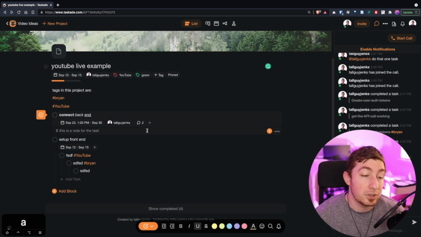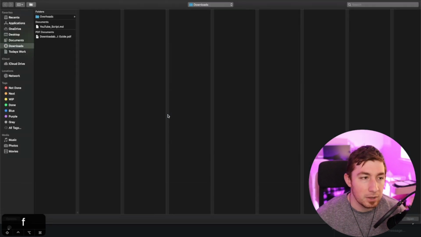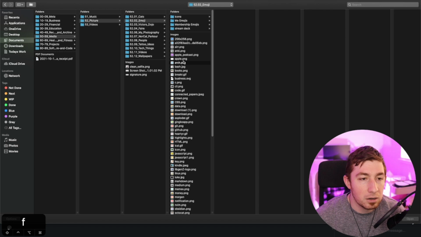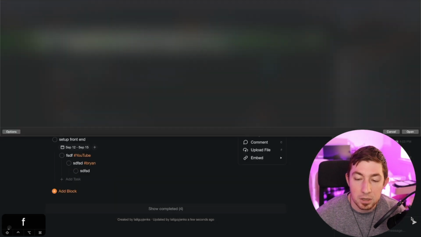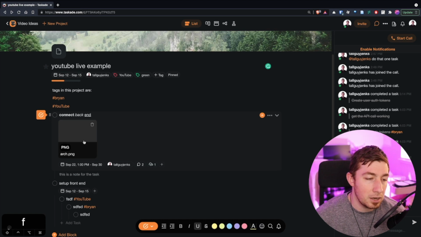Now, one other really cool thing is that you can actually have attachments and embedded objects and items. So command /, I'm going to upload a file for an attachment. What file? And let's go to an image, media, pictures, and let's go to emoji and Arch Linux. Add the Arch Linux logo. And just like that, I have attached an image to this task.